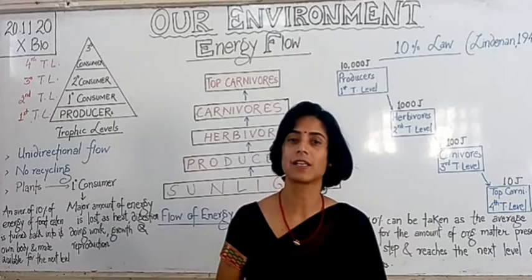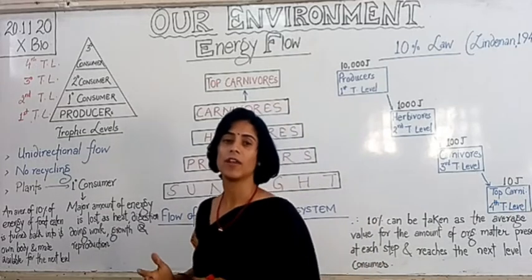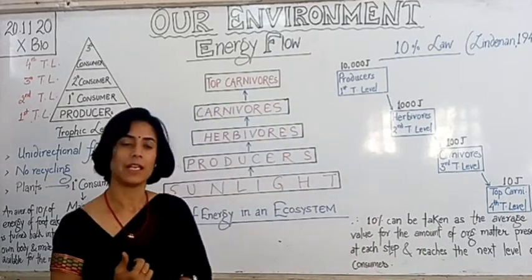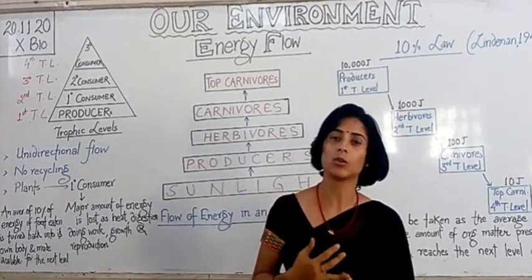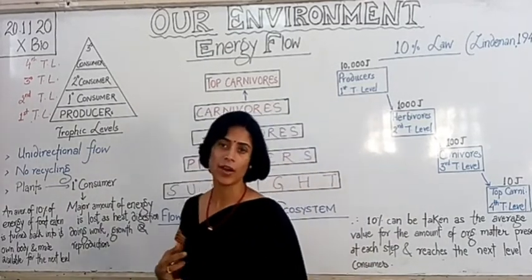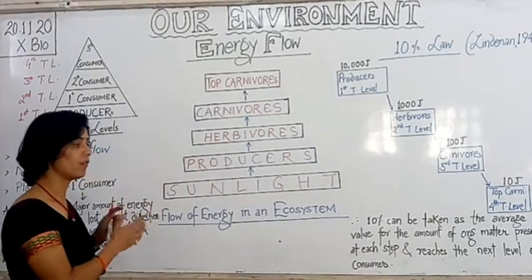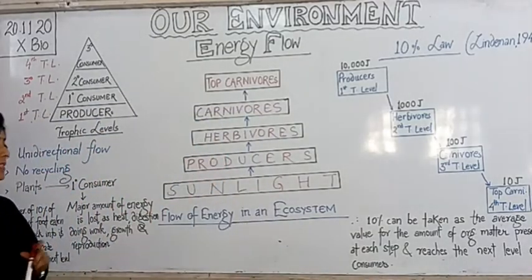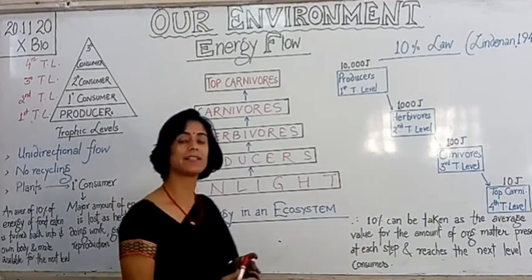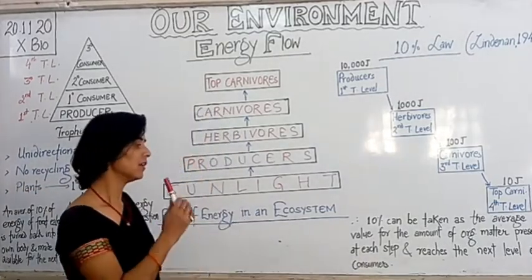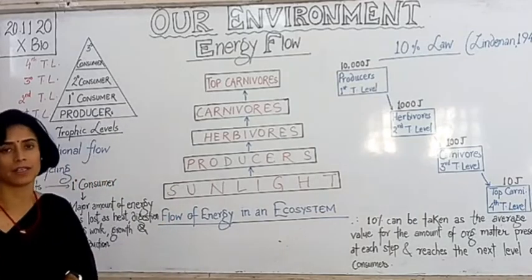As I have already discussed, the other energy is lost as heat, and used in doing work, digestion, growth and reproduction. So 10% can be taken as the average value of the organic matter at each step that reaches the next level of consumer.